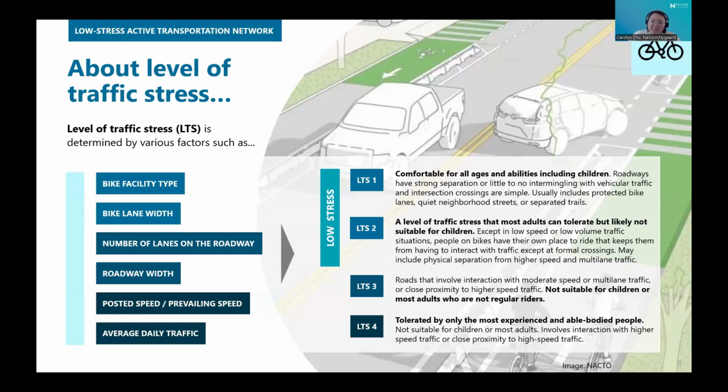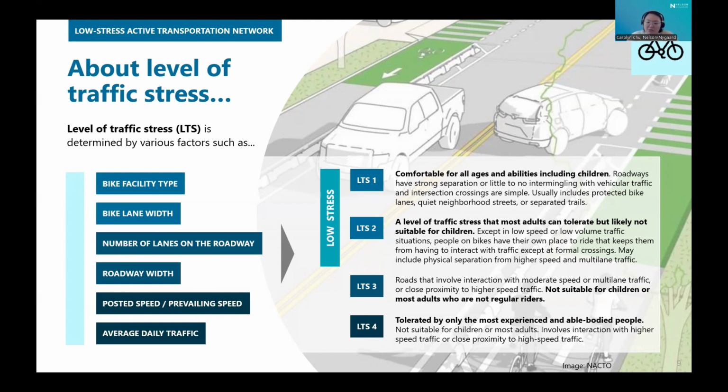This Counts Plus metric is based on Peter Firth and team's Level of Traffic Stress, or LTS, framework. It's been simplified to make it easier to calculate the level of traffic stress for ATP grant recipients. Level of traffic stress is determined by various factors such as bike facility type, bike lane width, number of lanes on a roadway, roadway width, posted or prevailing speed, and average daily traffic. Based on these factors, a road segment is given a rating ranging from 1 to 4.